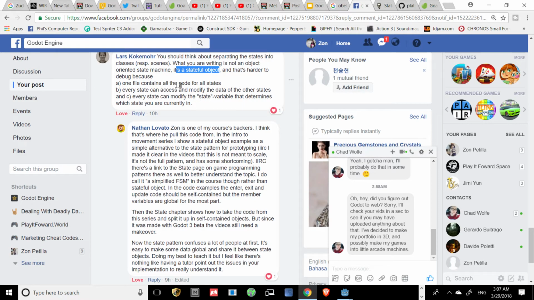One file contains all the code for all the states. He says it's harder to debug. Yeah, I just reset, man. I went back to an older file. I still haven't imported all the code from the Kids Can Code stuff or the RPG system, but yeah, I just reset because my file is buggy. He's 100% right about that. One file contains all the code. So I understand this as I was doing this in Construct 2. I just make kind of like a global sheet, or a sheet that affects everything. And then every state can access and modify the data of the other states. Every state can modify the state variable that determines which state you're currently in, which is really cool.